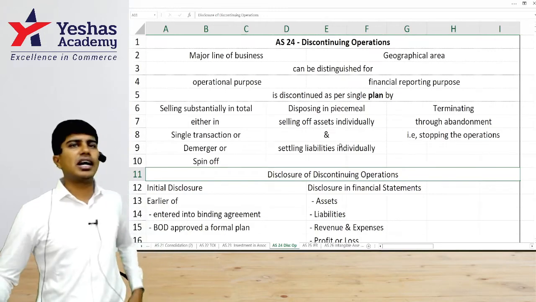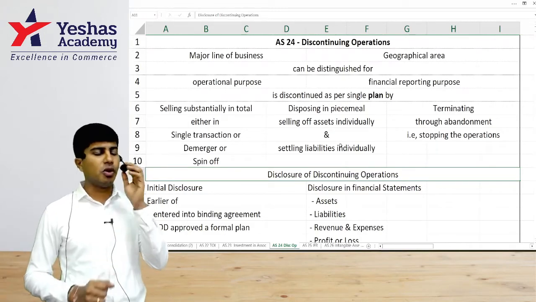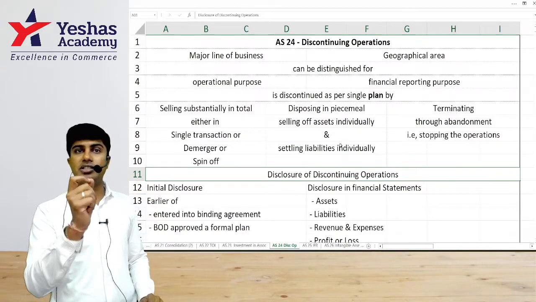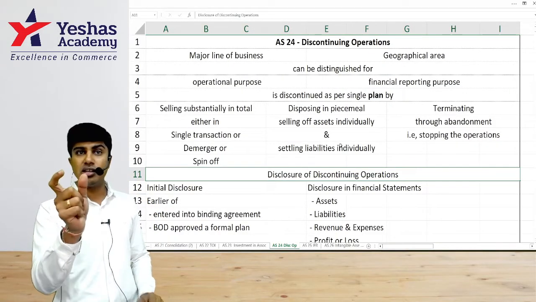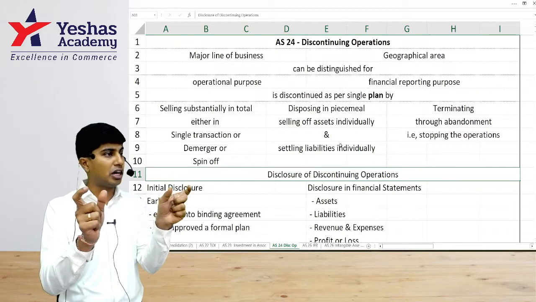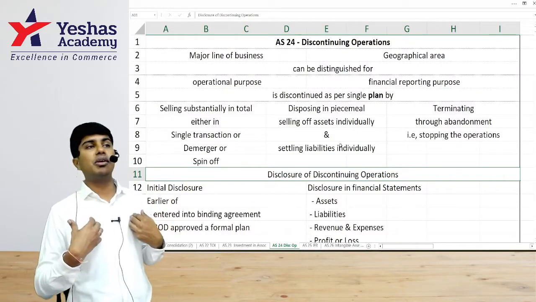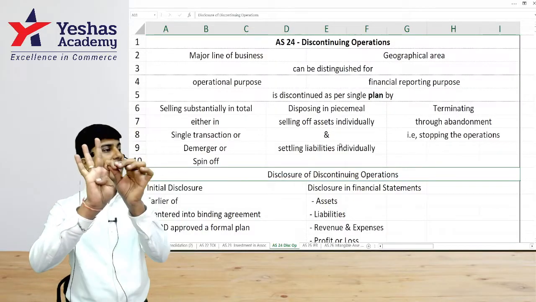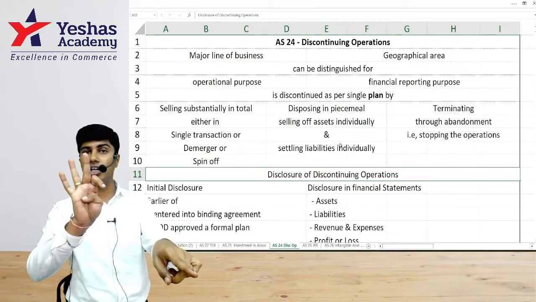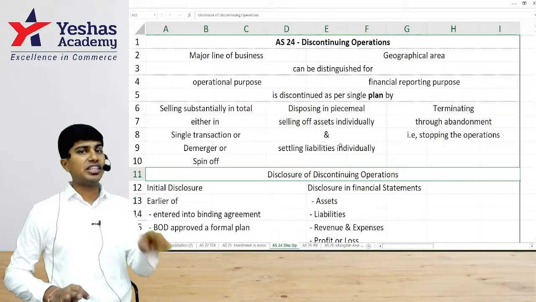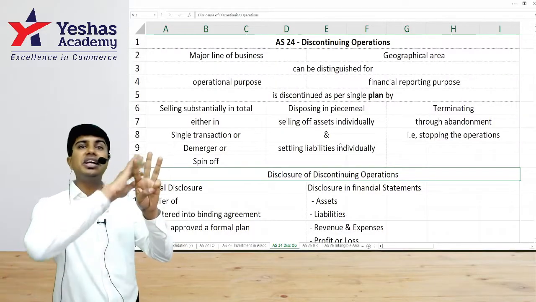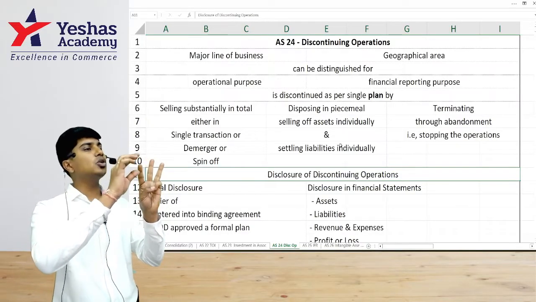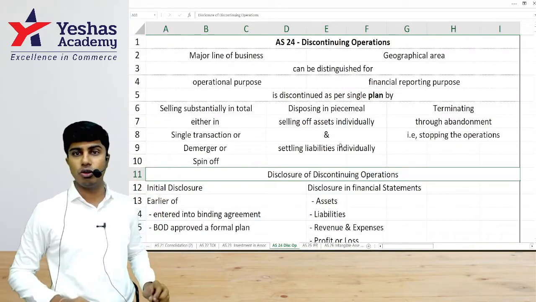Let's now quickly revise Accounting Standard 24, which talks about discontinuing operations. Whenever we talk about discontinuing operations, it can be a line of business or it can be a geographical location. When I'm operating from more than one location, let's say I have 4 branches, I can shut down one branch. That can become a discontinuing operation. Or let's say I'm manufacturing 3 products or I'm giving 3 different services. If I stop to produce one product, or if I'm stopping to give one service, that can become a discontinuing operation.